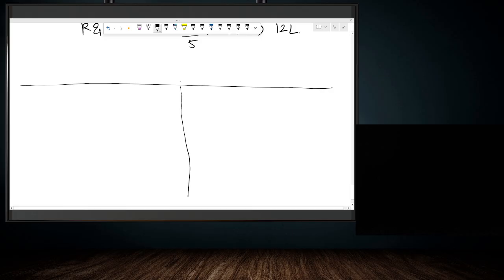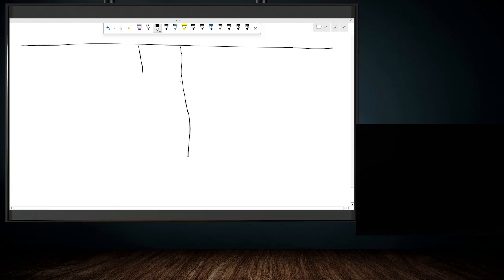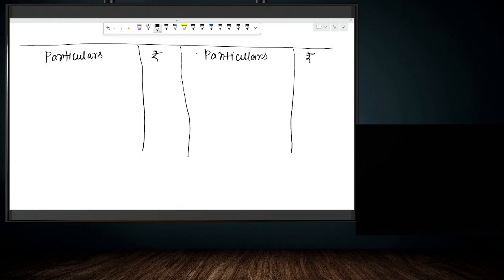So P&L account for the year ended 31st March 2013. Particulars and amount. Then again particulars and amount. So we will start with sales. What is the amount of sales? It is 78 lakh. Let me write the number itself. So here 78 lakh is the amount of sales.